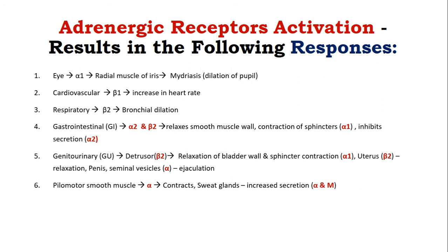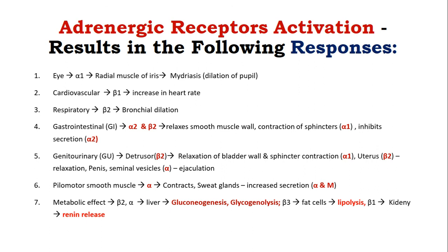With respect to skin, alpha activation in the pilomotor smooth muscles leads to contraction of these muscles, and also there will be increase in sweat gland secretion due to the activation of both alpha as well as the muscarinic receptors. There are metabolic effects also, which are mediated by beta 2 and alpha activation in the liver, which will lead to gluconeogenesis as well as glycogenolysis, and beta 3 receptor stimulation in the fat cells leads to lipolysis, and beta 1 stimulation in the kidney will help in renin release.